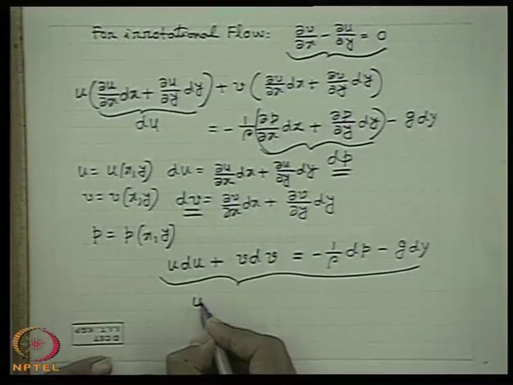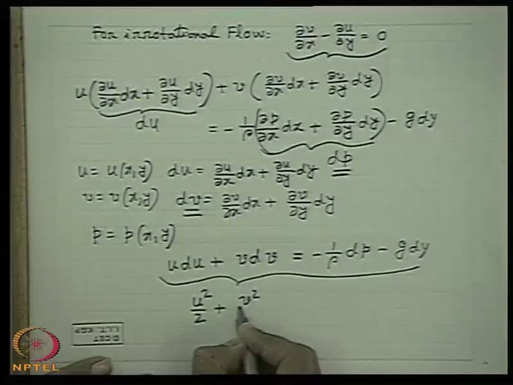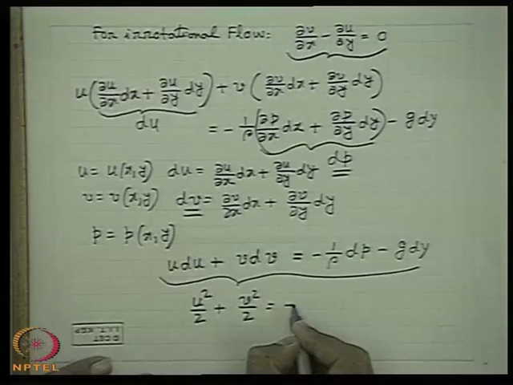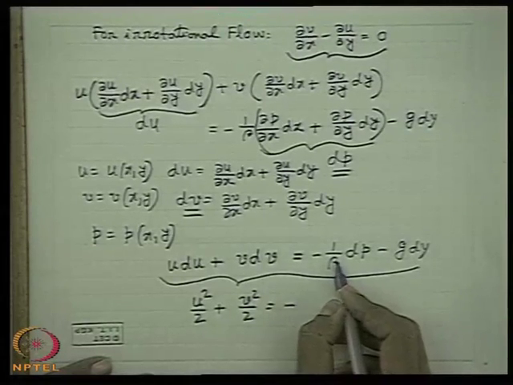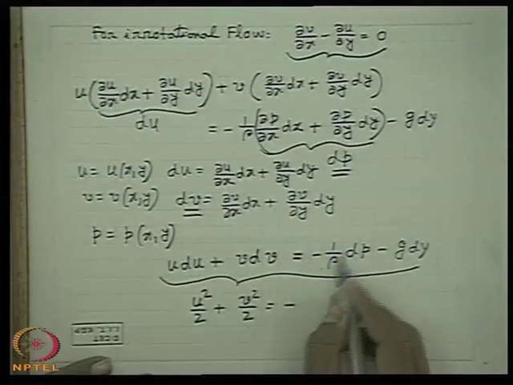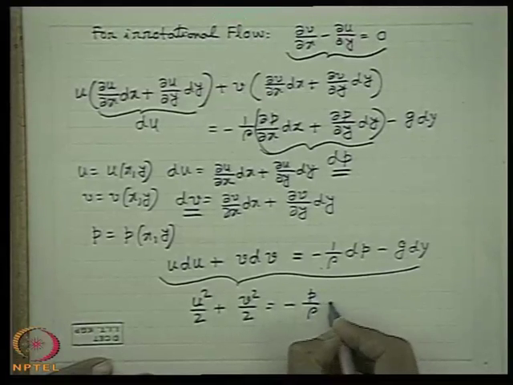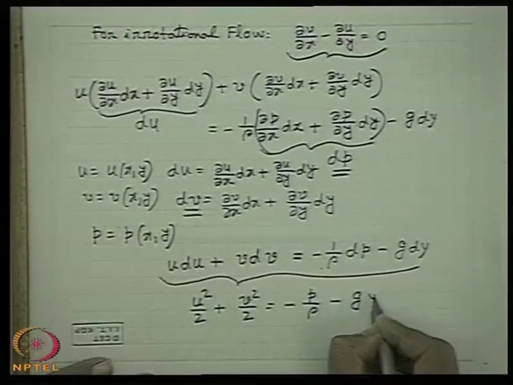We will find u square by 2 plus v square by 2 is equal to, now if we consider incompressible flow, rho is constant, so we can take it out of the integral. So integral dp means p, so minus p by rho minus g times y, plus a constant.